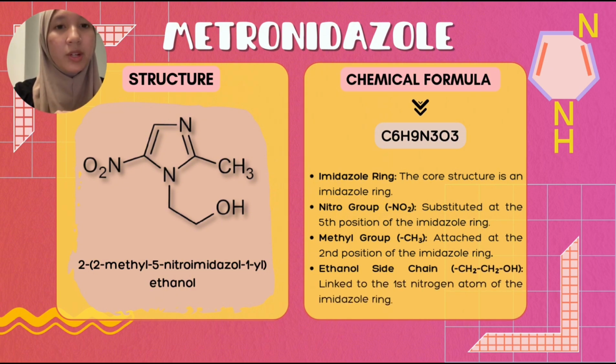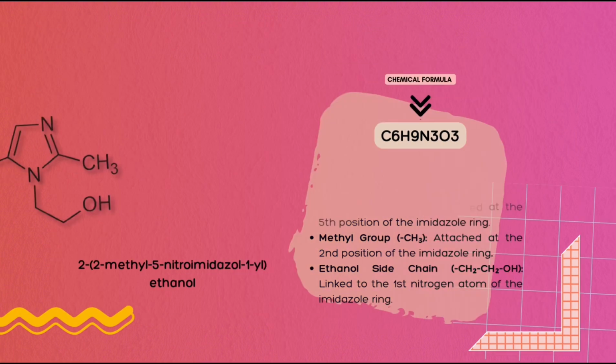Its chemical formula is C6H9N3O3, and it is composed of an imidazole ring, which serves as the core of the structure, a nitro group at the 5th position, crucial for its antimicrobial activity, a methyl group attached at the 2nd position, and an ethanol side chain linked to the nitrogen atom of the imidazole ring. This unique structure allows metronidazole to disrupt the DNA of anaerobic microorganisms, making it an effective treatment option.